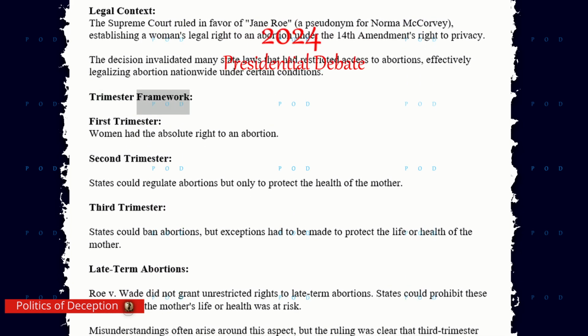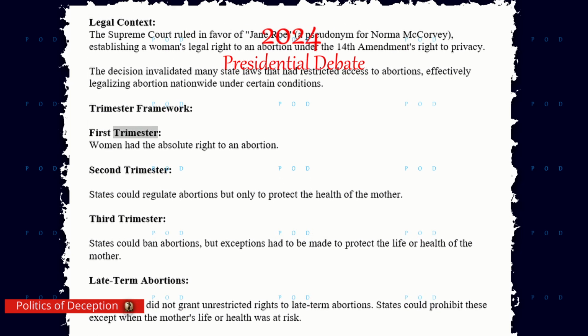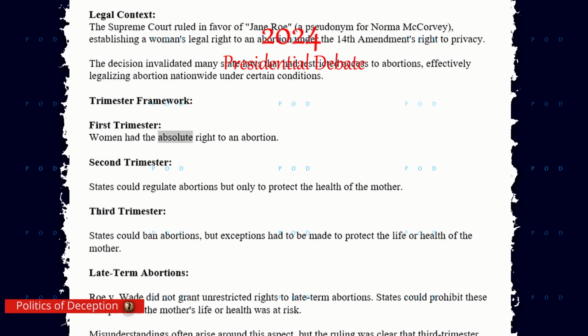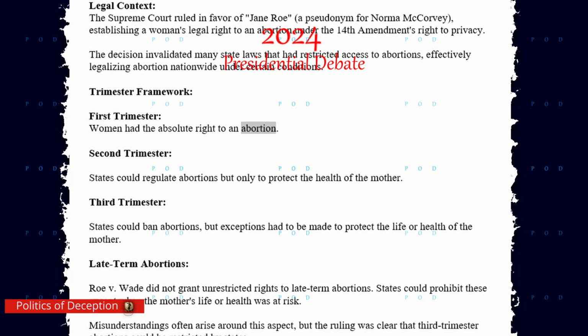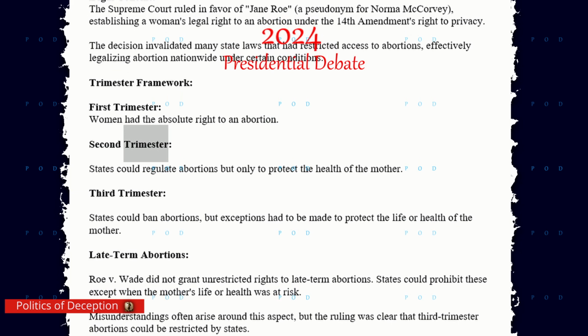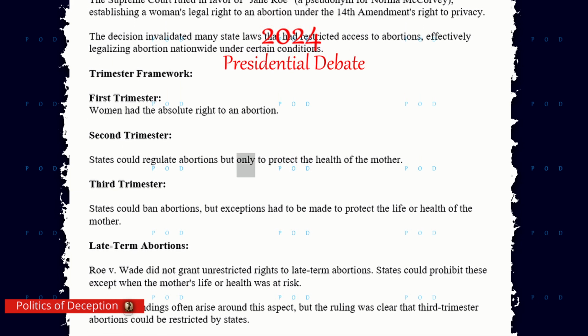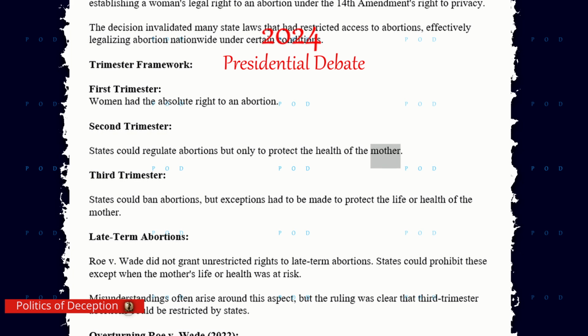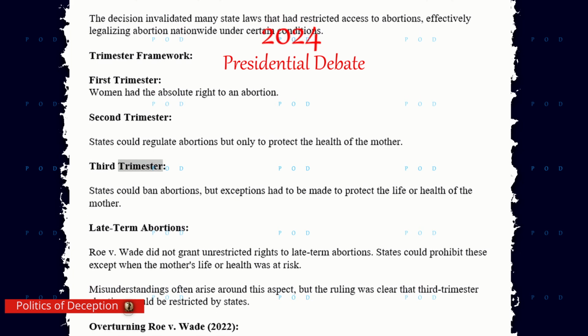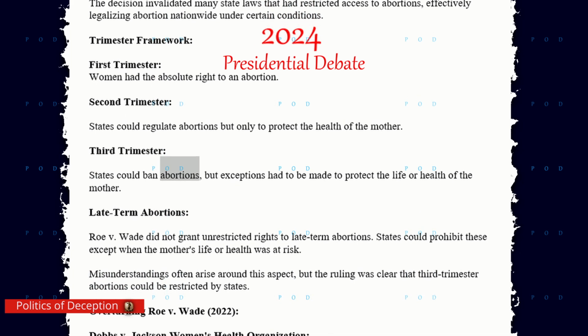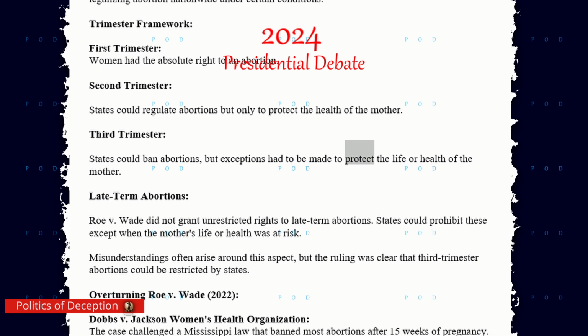Trimester framework. First trimester: women had the absolute right to an abortion. Second trimester: states could regulate abortions but only to protect the health of the mother. Third trimester: states could ban abortions, but exceptions had to be made to protect the life or health of the mother.